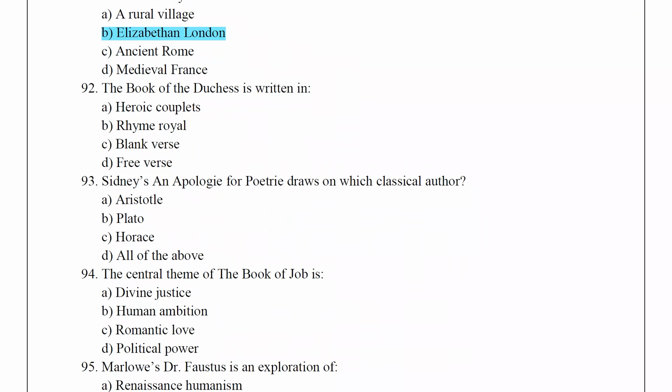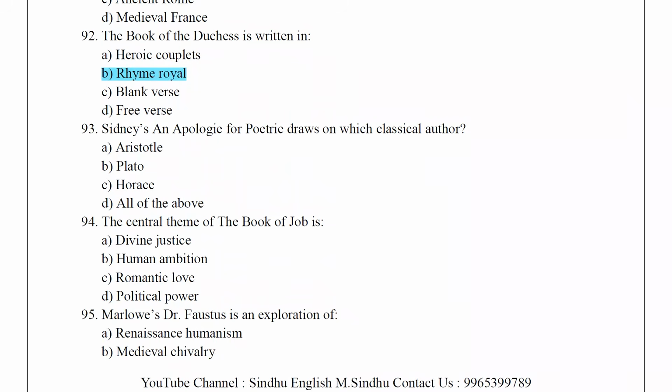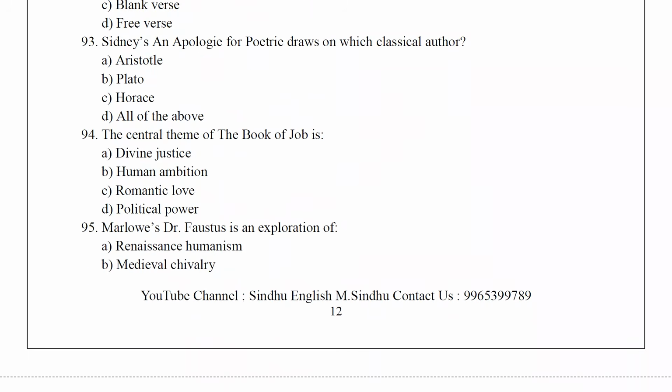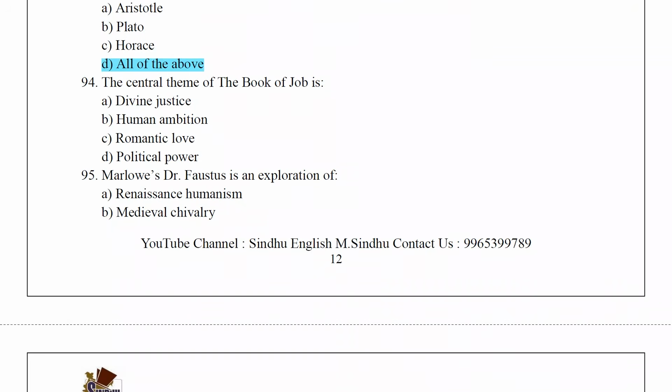The Book of the Duchess is written in Rhyme Royal. Sidney's An Apology for Poetry draws on which classical author? Aristotle, Plato, Horace. The answer is all of the above. The central theme of the Book of Job is divine justice.